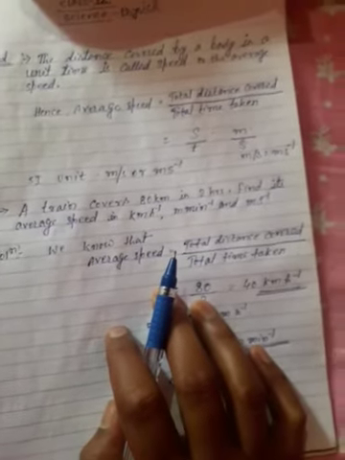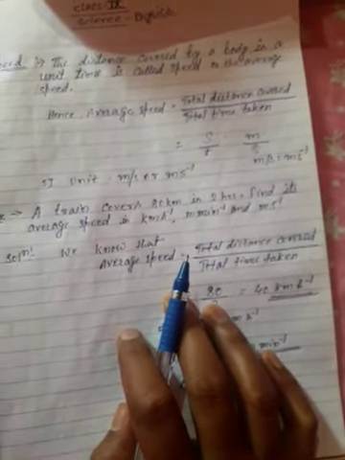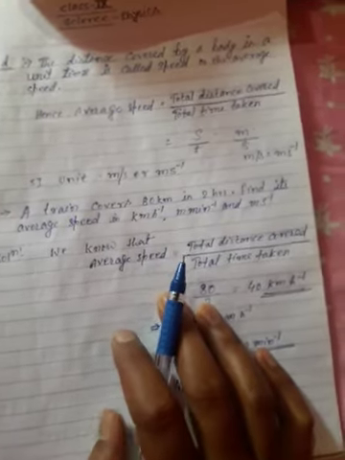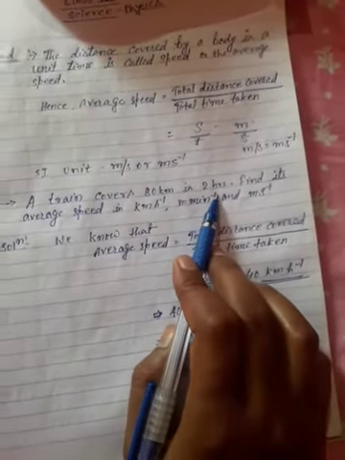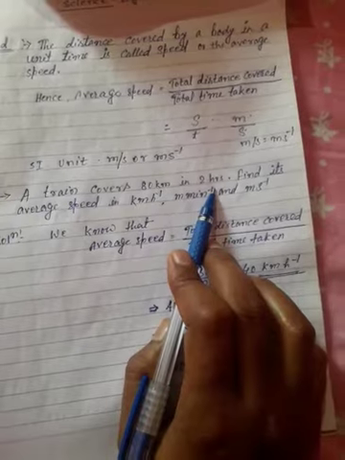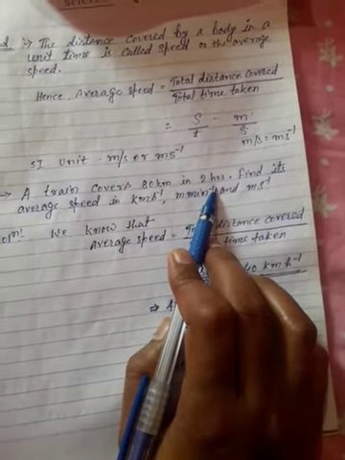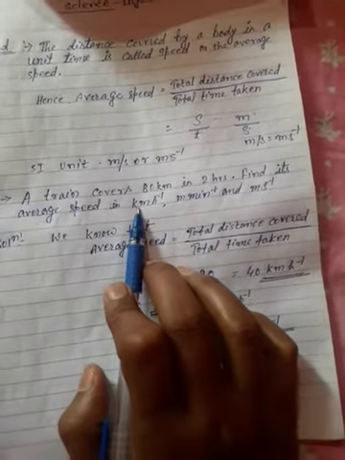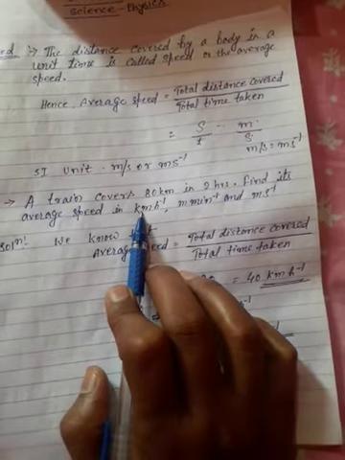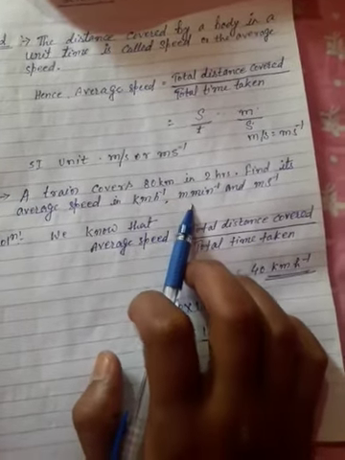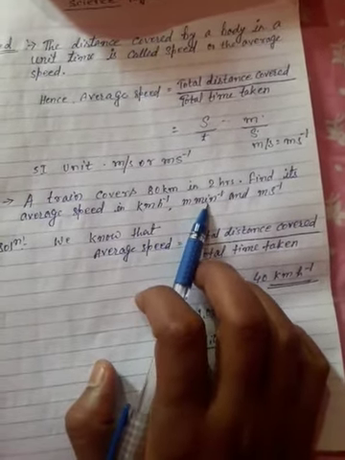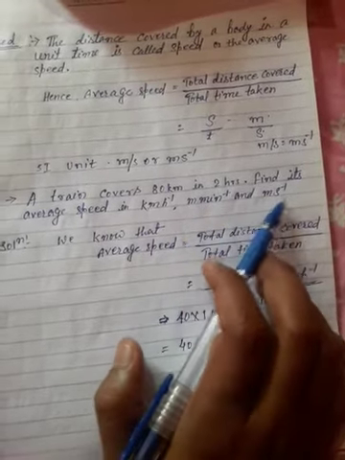Now take an example and try to understand it. A train covers 80 kilometer in 2 hours. Find its average speed in kilometer per hour. एक तो किलोमीटर पर आवर में निकालना है, आफ्टर डेट इसी को चेंज करना है, फिर मीटर per minute and meter per second में.